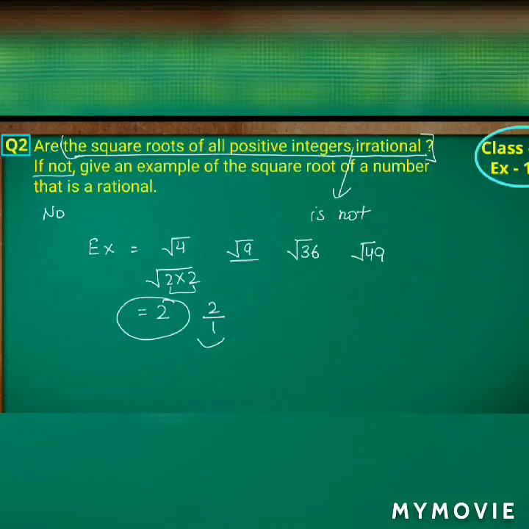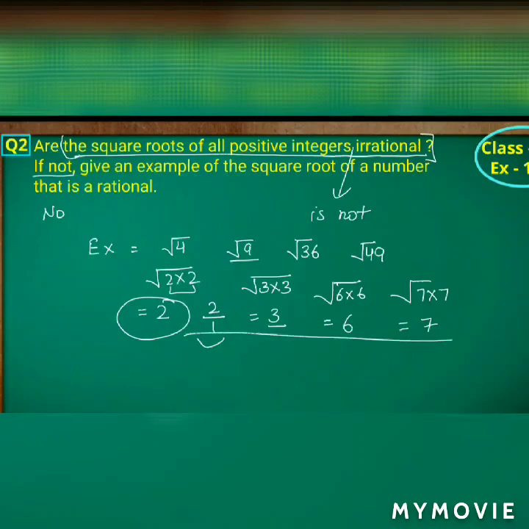In the same way root 9 can be taken as square root of 3 into 3, that is 3 we will get. Root of 36 can be written as root of 6 into 6, that is 6 we will get. Root of 49 can be taken as root of 7 into 7, that is 7 I will get. So if you observe, these positive integers are not irrational, isn't it?